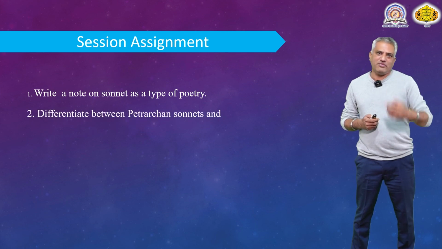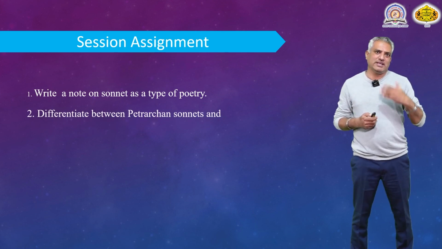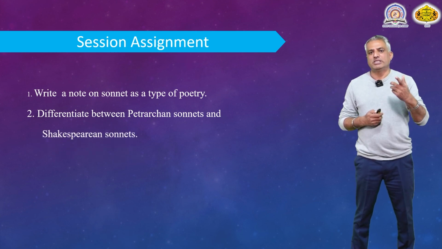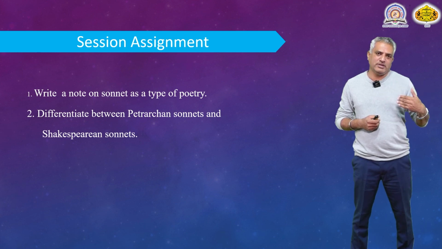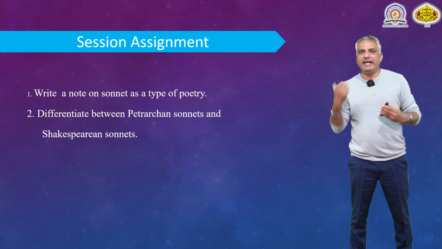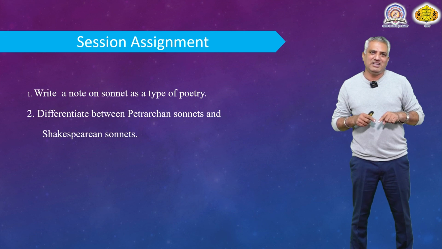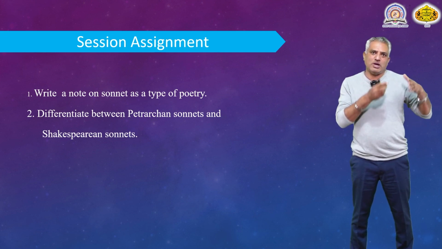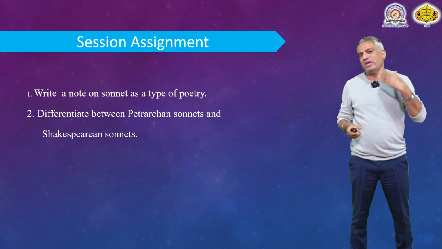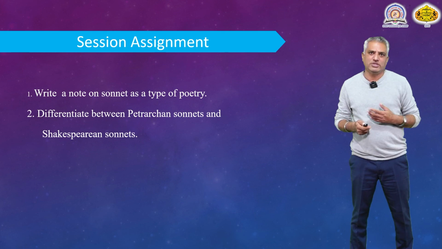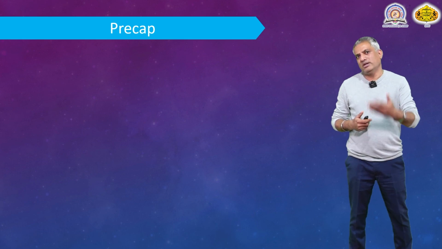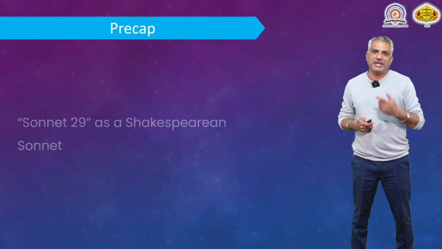After talking about the definition, you will also have to talk about the types of sonnets. The second question of this assignment is to differentiate between the Petrarchan sonnets and Shakespearean sonnets. How Italian sonnets are different from the English sonnets. While writing the answer for this question, you have to talk about the form, that is the format, as well as the rhyme scheme and also the theme, which we are going to discuss in the next few sessions. Fine.